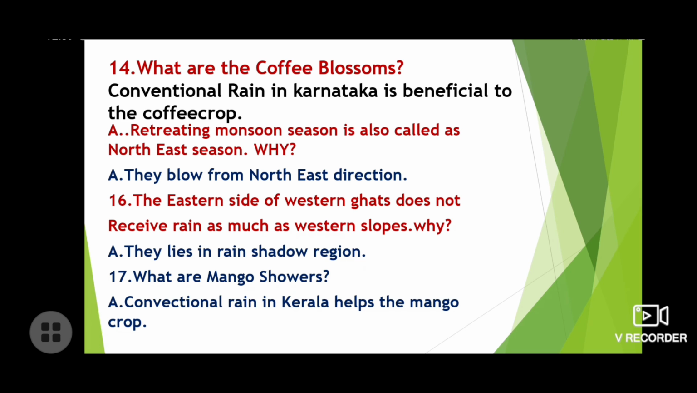Okay, fine. Now move on to the question 16. The eastern side of the Western Ghats does not receive as much rain as the western slope. Why? Answer: because they lie in the rain shadow region.